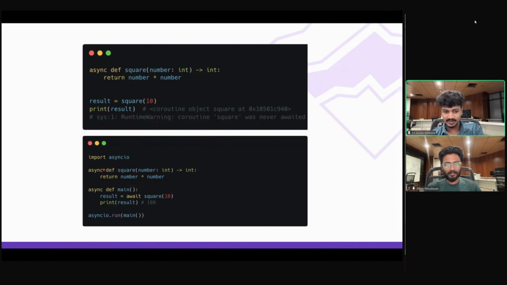Okay, so I'm going to write the proper syntax now. I have declared async def main here and I'm awaiting the square of 10 function here. So I get the result 100 as expected. And I'm passing this coroutine to asyncio.run.